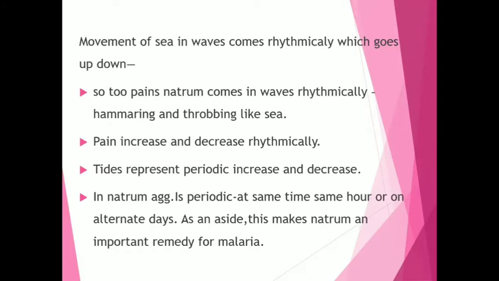What is the characteristic of malaria? Malarial fever has periodicity. It comes after 7 days, or after 24 hours, after 48 hours. So in malaria, there is also intermittent fever, a periodic fever. So natrum is a very good remedy for malaria. Periodicity is marked.